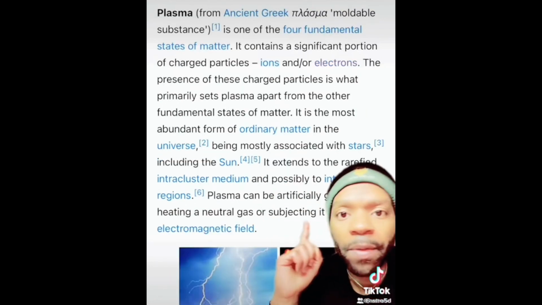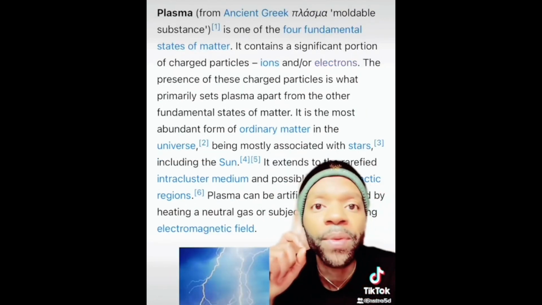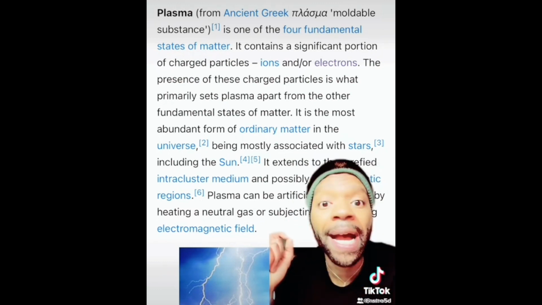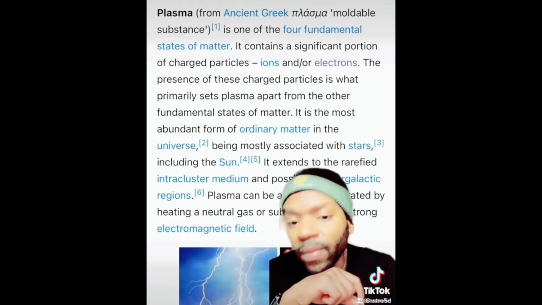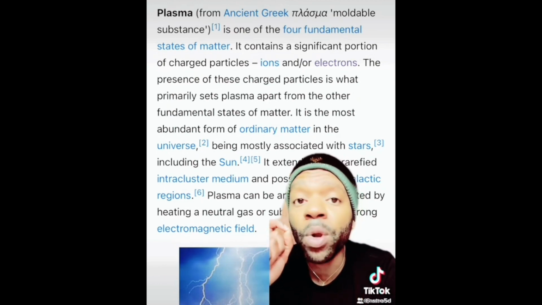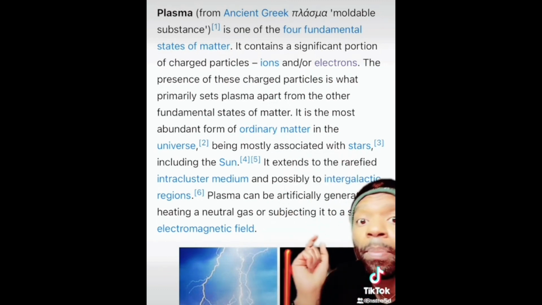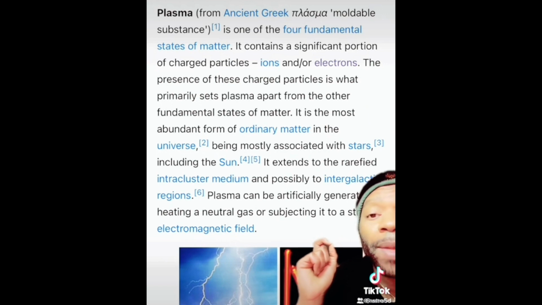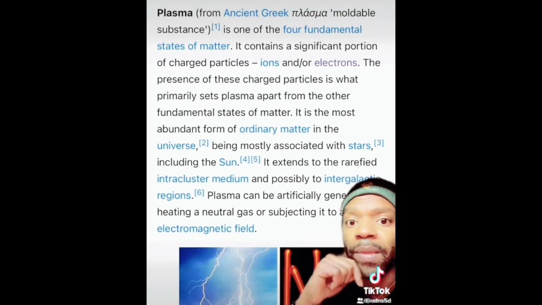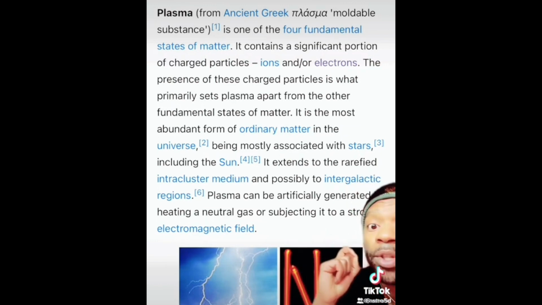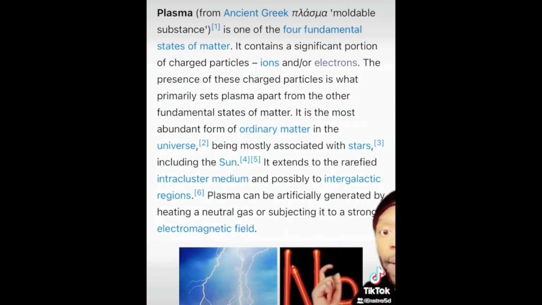Now, plasma. Remember, plasma is one of the four fundamental states of matter. It contains a significant portion of charged particles, ions, and/or electrons. Electrons have a negative charge, protons have a positive charge, neutrons have a neutral charge. The presence of these charged particles is what primarily sets plasma apart from the other fundamental states of matter. It is the most abundant form of ordinary matter in the universe, being mostly associated with stars, including the sun. Ingrain this in your memory.